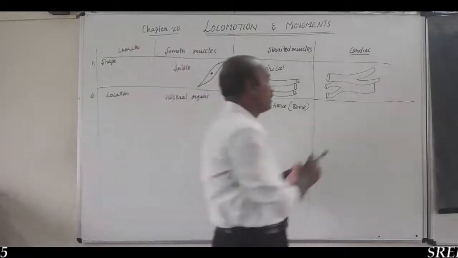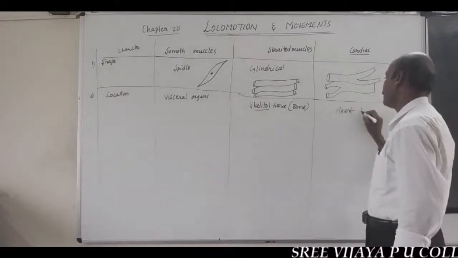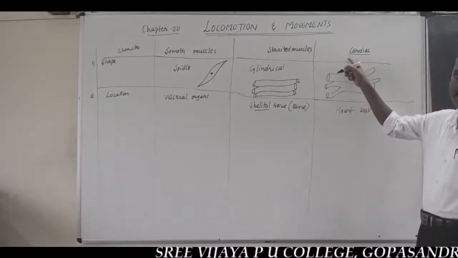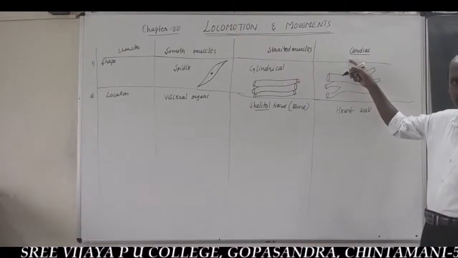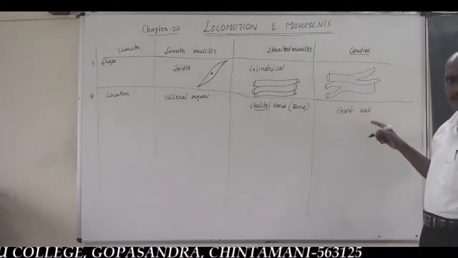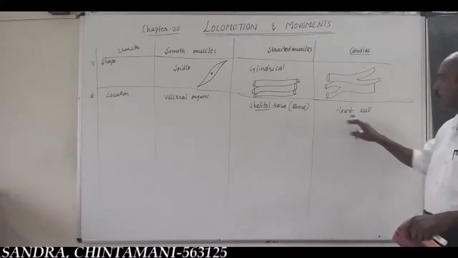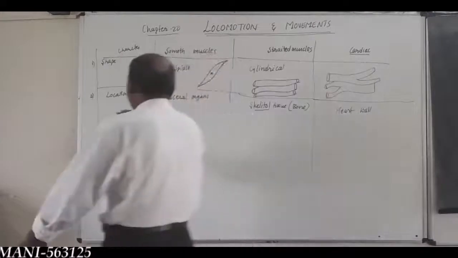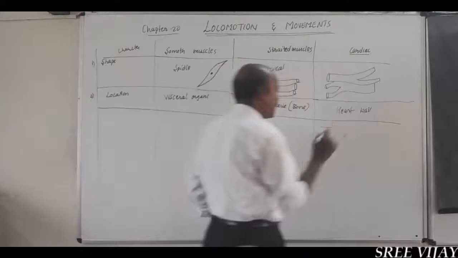While cardiac muscles are present in the heart, since the name is cardiac muscles. Cardiology is the study of the heart. A cardiologist is a person who specializes in the circulatory system, a heart specialist. Cardia is nothing but the heart. Based on this factor, such muscles are named cardiac muscles. That is the characteristic feature of three different types of muscles based on location.